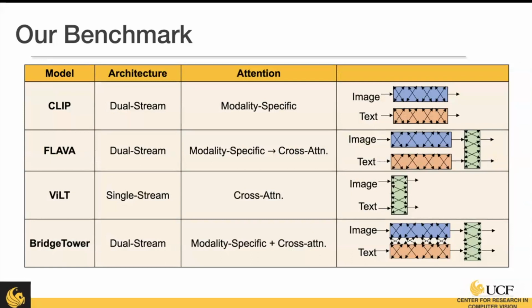Here's an overview of our models. We have a bit more variety here. We have CLIP, which is a dual encoder, dual stream model with no cross attention. We have FLAVA, which is similar to CLIP, but it has a cross attention transformer after. Then BridgeTower is similar to FLAVA, but it has bridge layers, which add even further cross attention at the same time as the modality specific encoders. And finally, we have ViLT, which is unique in that it's a single stream approach, which takes in both image and text into a transformer architecture.